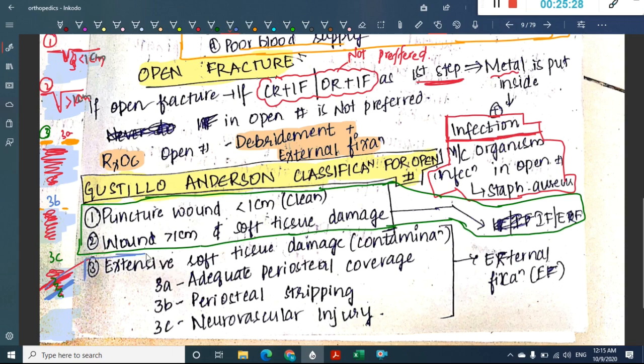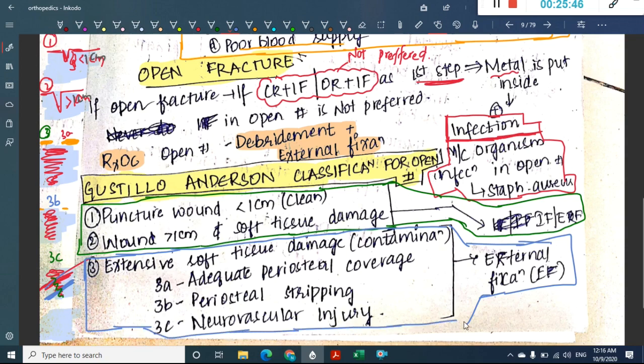But in third, where there is extensive soft tissue damage, there is no question of internal fixation here. Always and always you should do only external fixation, because if you try any type of internal fixation, that will easily get infected, and that will cause even more complications. So what is the most common organism involved in open fractures? In open fractures, Staphylococcus aureus is the most common organism which is involved.